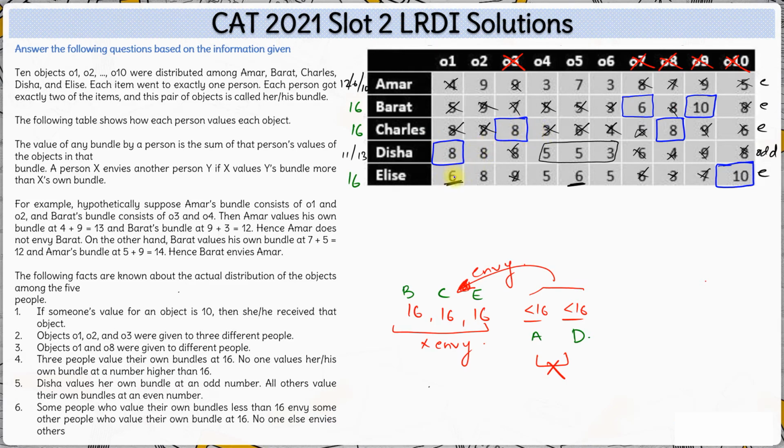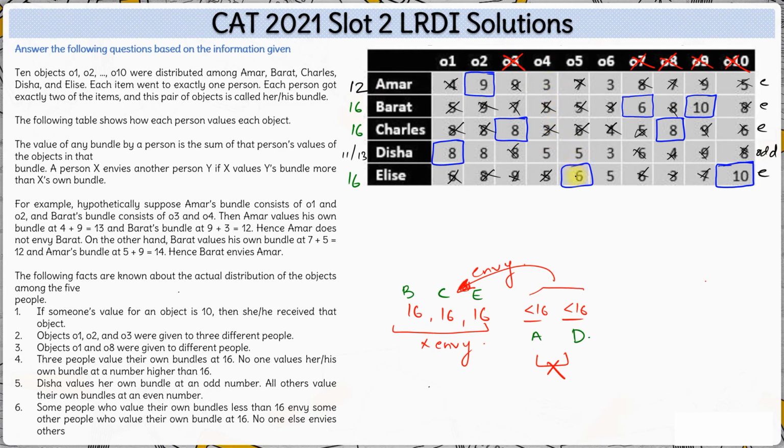If Disha has O1, Elise cannot have O1. That means Elise definitely has O5. Now if Elise has O5, that means Amar cannot have O5 over here. Now if you look at the table, for O2, the only person who can have O2 is Amar. So Amar has O2 over here. So Amar's score will be either O2 plus O4, which is 12, or O2 plus O6, which is also 12. Amar's score will definitely be 12 over here.